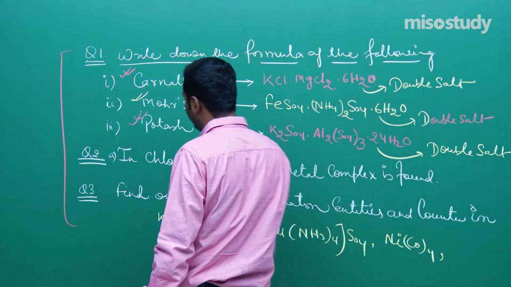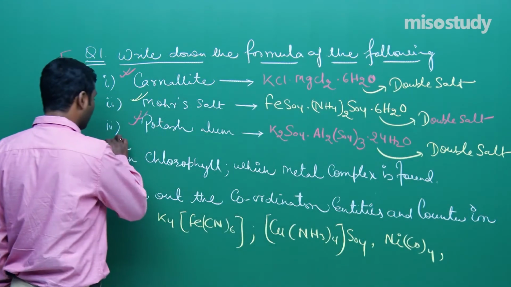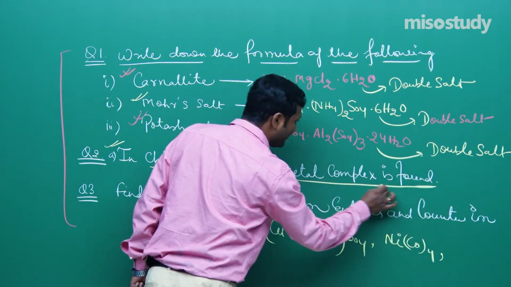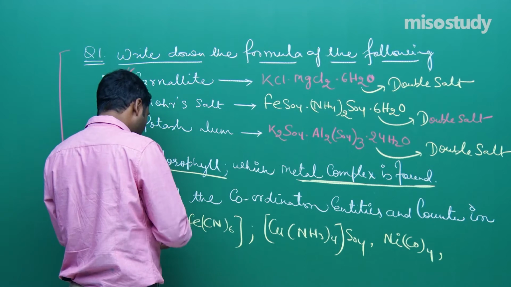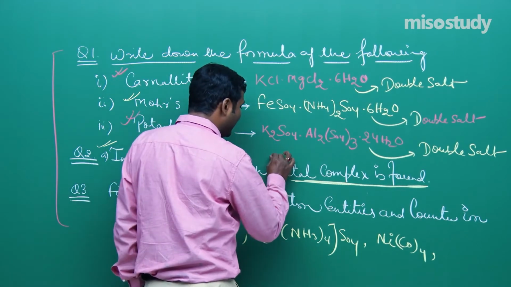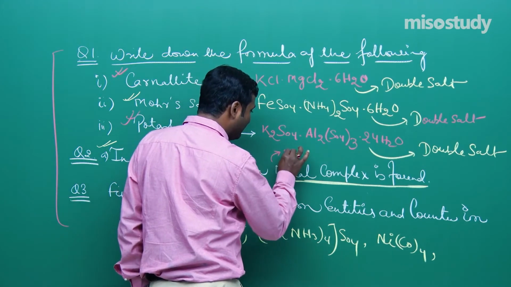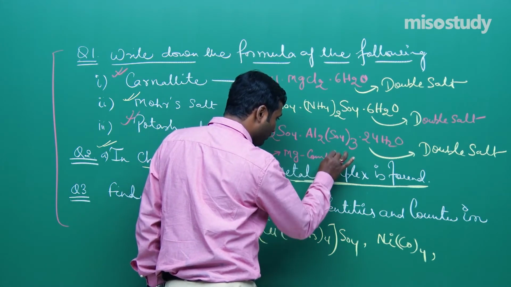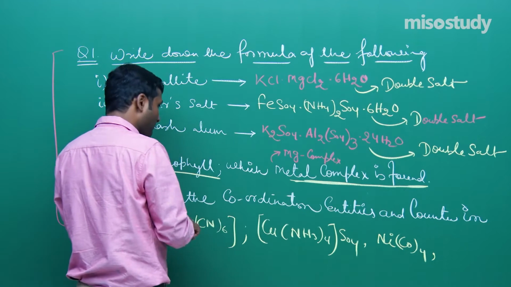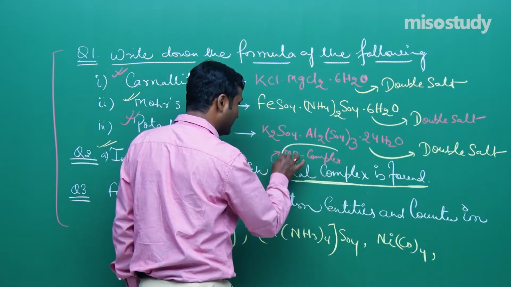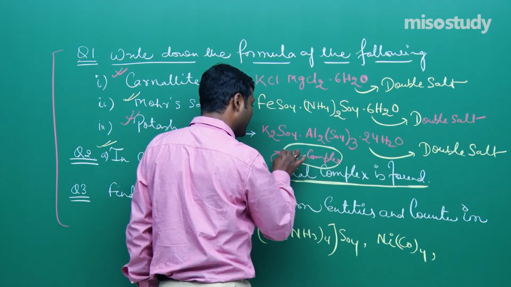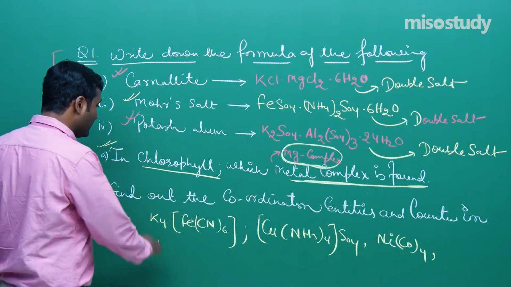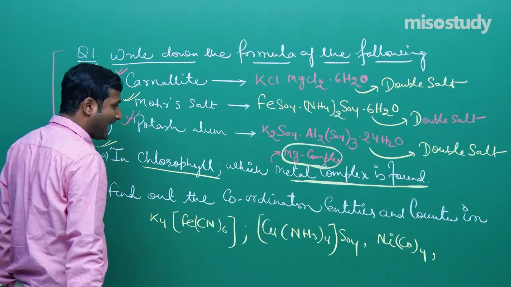So, now friend, I am moving to the next question. In chlorophyll, which metal complex is found? As we know, chlorophyll is a Mg complex. Is it clear to you? In chlorophyll, there is a magnesium complex. This is the answer.